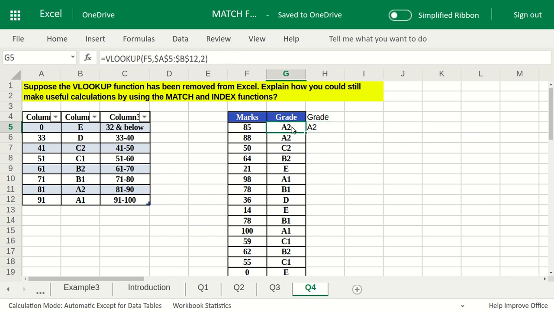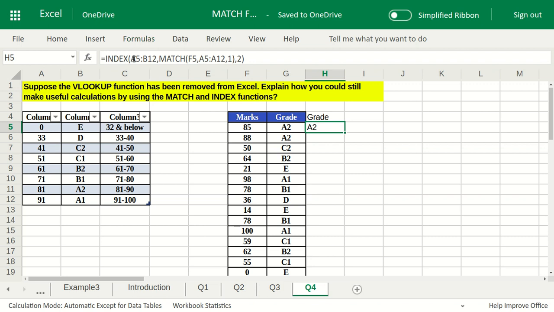This is how we did it by the VLOOKUP function. If you don't know how, go to the VLOOKUP function once. In VLOOKUP we select the lookup value, the value we are looking for, we provide the range in which we want to find it, and the column in which that value is, because it always looks up into the first column. And we have done it by using INDEX and MATCH.